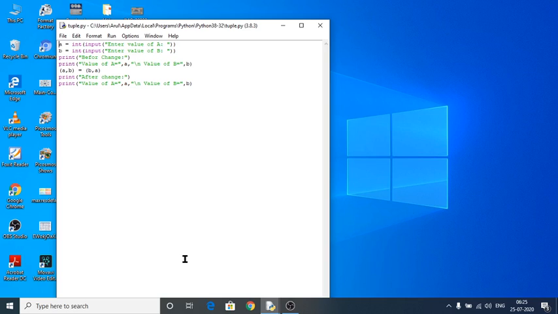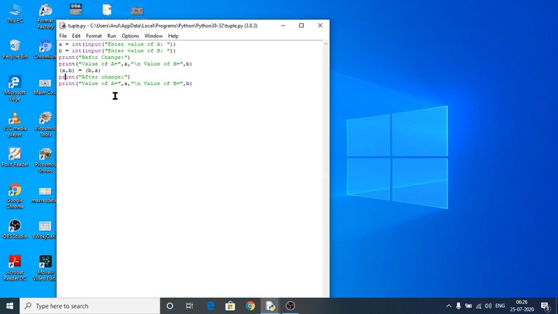These two values are going to be stored into the variables a and b respectively. Before change, the value I have given for a would be printed here, and the value I have entered for b would be printed here. After changing, this is what is known as swapping the value. And see here, a comma b is equal to b comma a.